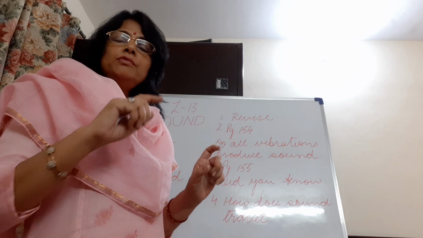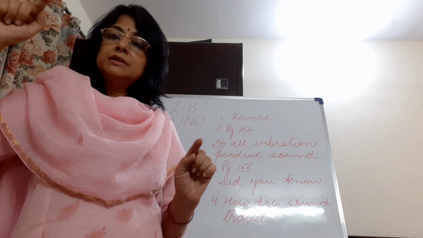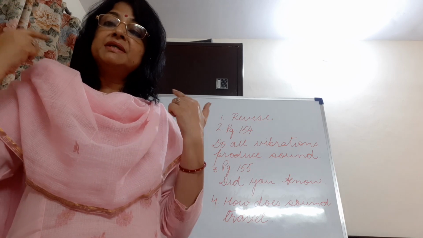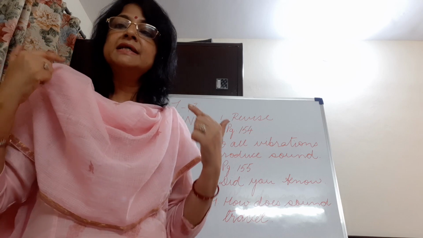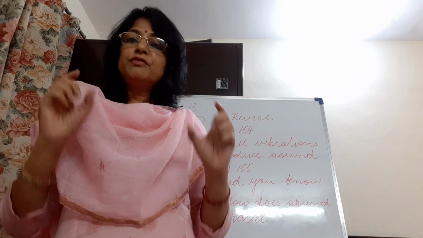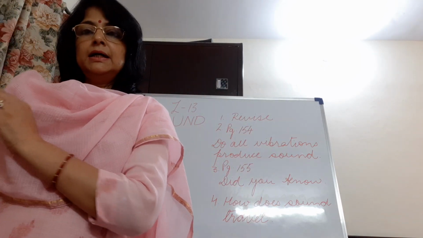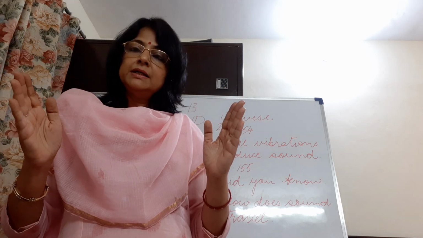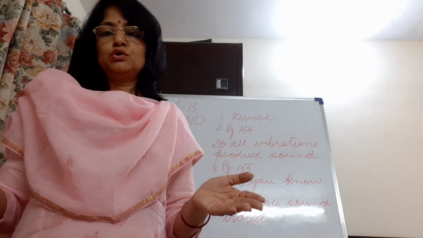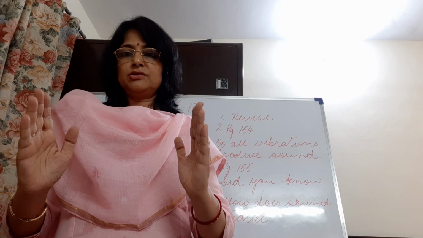So from 20 hertz to 20,000 hertz. 20,000 hertz is the maximum frequency which a human ear can perceive. The human ear is sensitive to the sound produced between the frequency of 20 to 20,000 hertz. And this audible limit is also called sonic vibration or sonic sound. The word sonic relates to sound. So these are sonic vibrations.